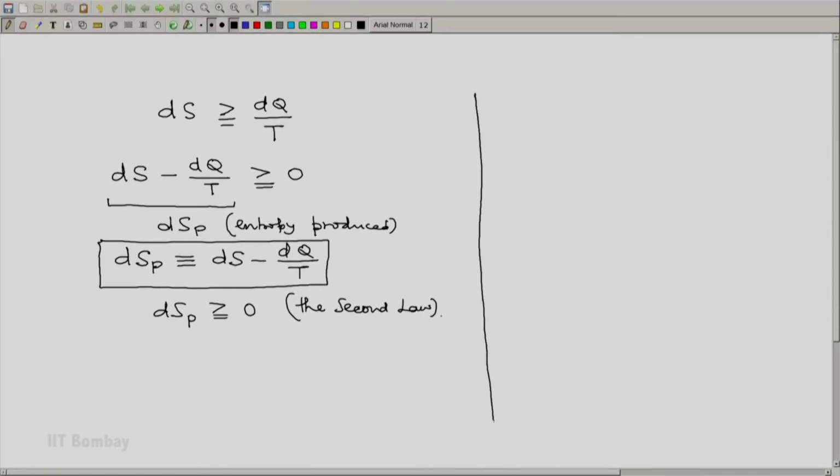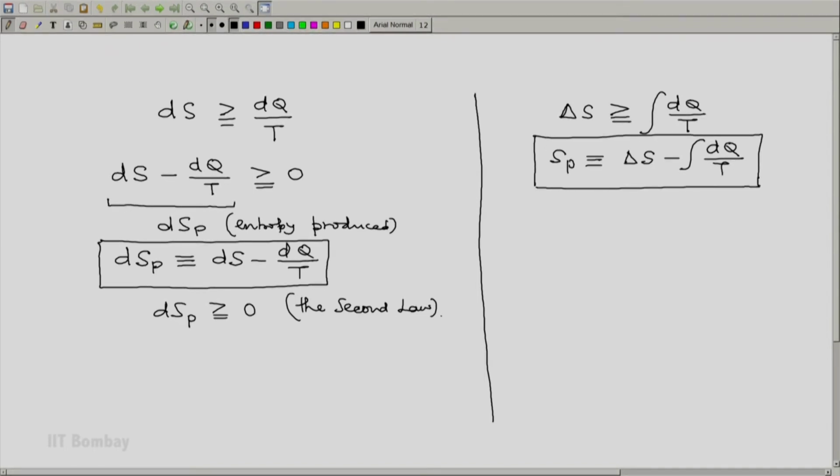On the other hand, if you have a process, then for a process we can write delta S must be greater than or equal to the integral of dQ by T, and in a similar fashion you can write S_p as delta S minus integral dQ by T. This will be the definition of entropy produced for a full process, and the second law would be that this entropy produced must be greater than or equal to 0.